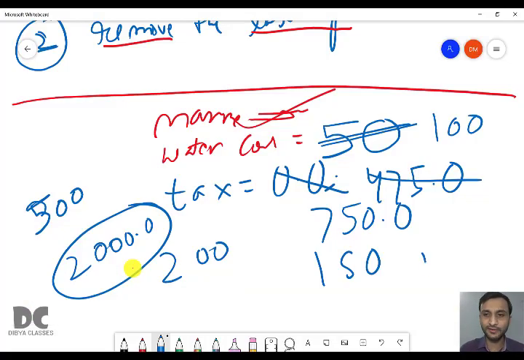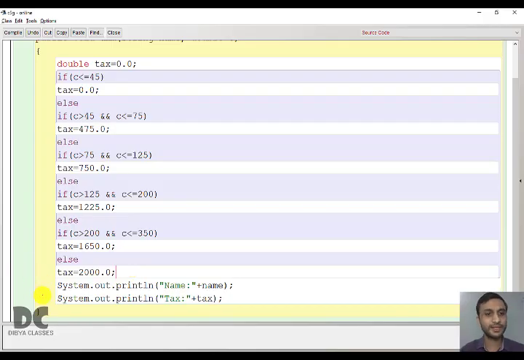So even if we don't write if C is greater than 350 here, it will still work because we have the last else, that is tax equal to 2000. So the if else if ladder is a little bit tricky, meaning the syntax is a little bit tricky. So without remembering the syntax of the if else if ladder directly, always try to do it like this. Write the program using simple ifs, then insert else before the if statements except the first one, and delete the last if line, and then your program will be sorted. It will work automatically, you don't have to worry.